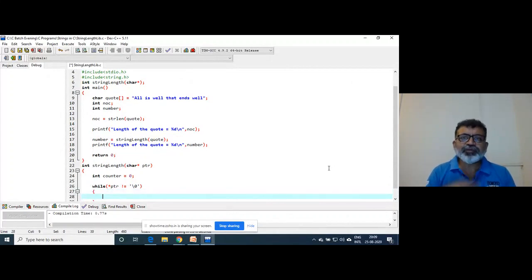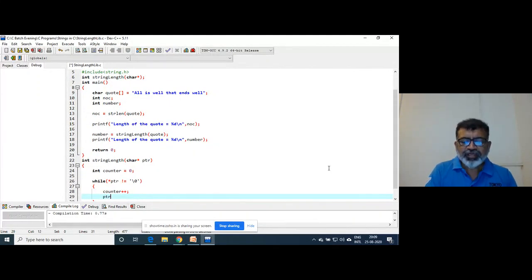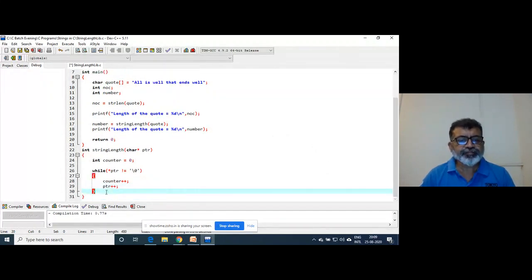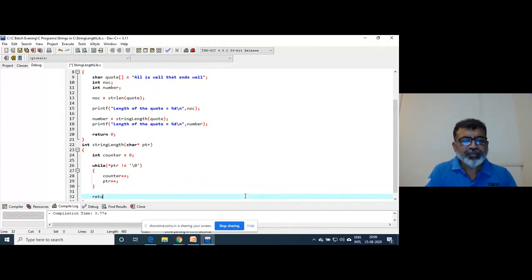So take the help of that slash 0 and do anything whatever you want. So I will write while star ptr not equal to slash 0, do what? counter plus plus and ptr plus plus. That's it. And here return counter.